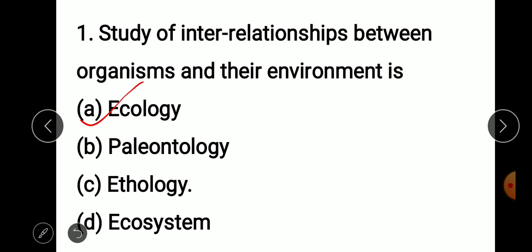What is paleontology? Paleontology is the study of fossils. Everyone knows the study of fossils is called paleontology. And what is ethology? Ethology is the study of behavior of animals. So animal behavior is ethology.